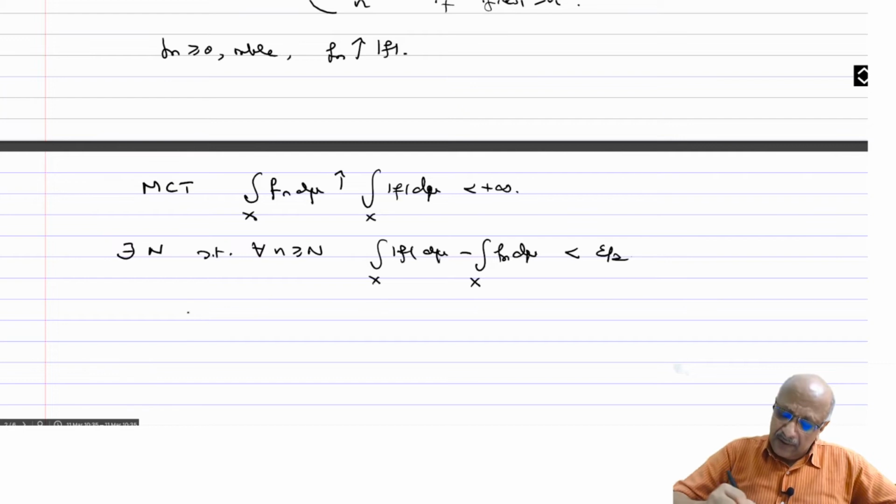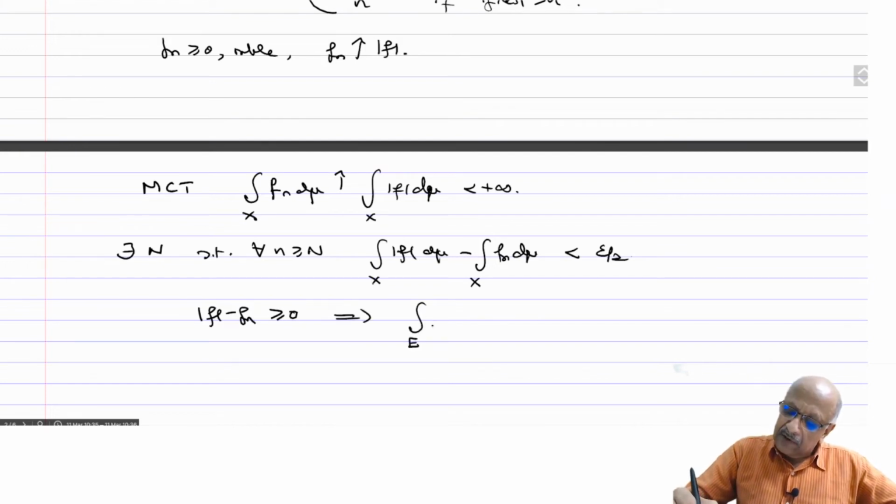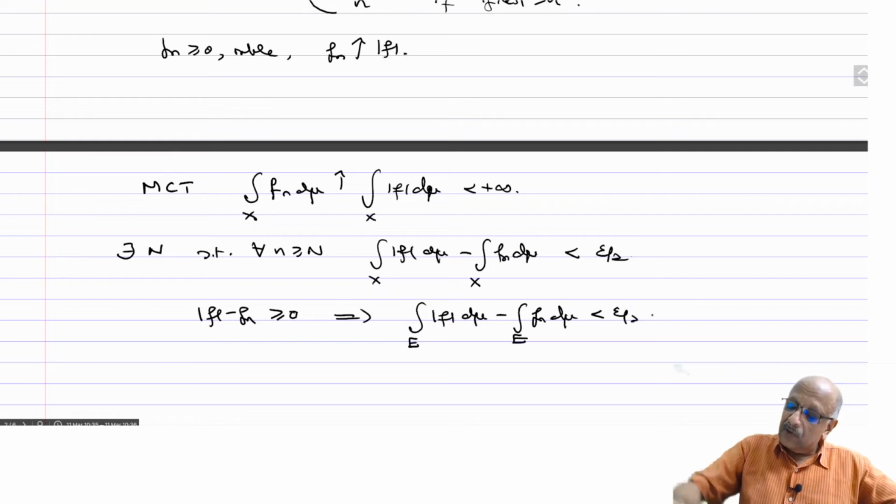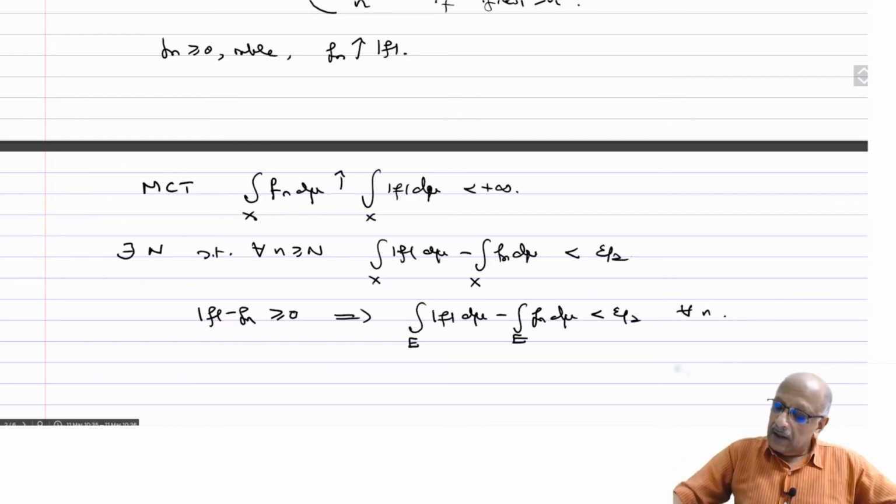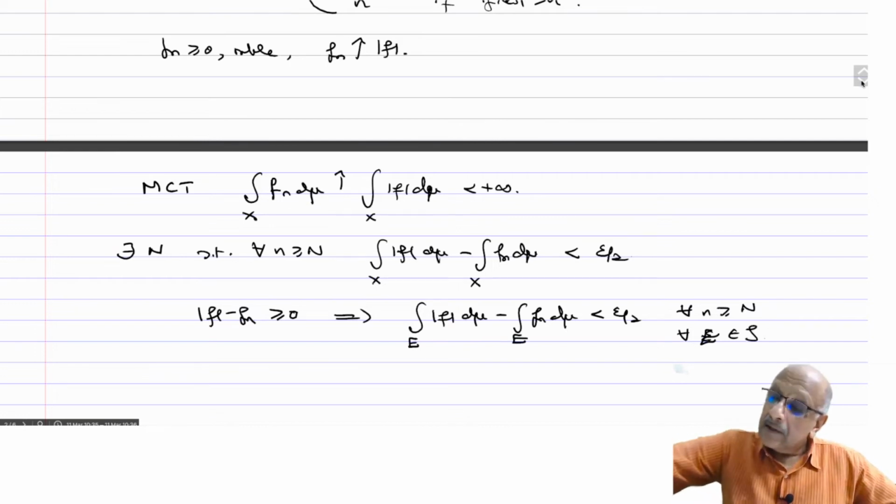But since mod f minus f_n is non-negative because f_n increases, this also implies that the integral over E of mod f d mu minus the integral over E of f_n d mu is less than epsilon by 2 for all n greater than or equal to capital N and for all E in S.